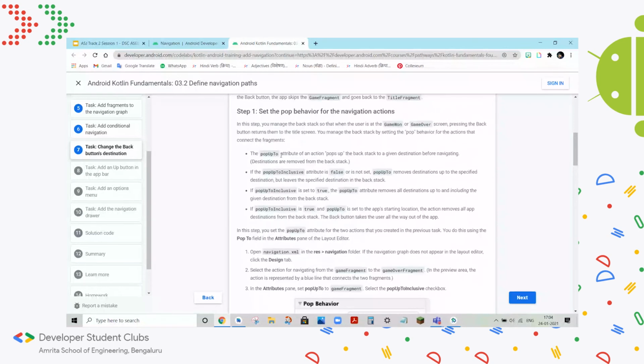If you do pop up to, you select one destination, and it pops all the items in the stack except that one. And if you do pop up to inclusive, it will include that destination as well, otherwise it will leave it.